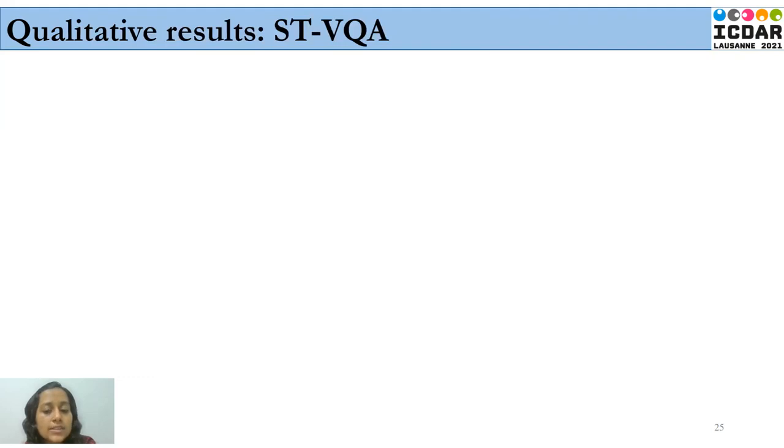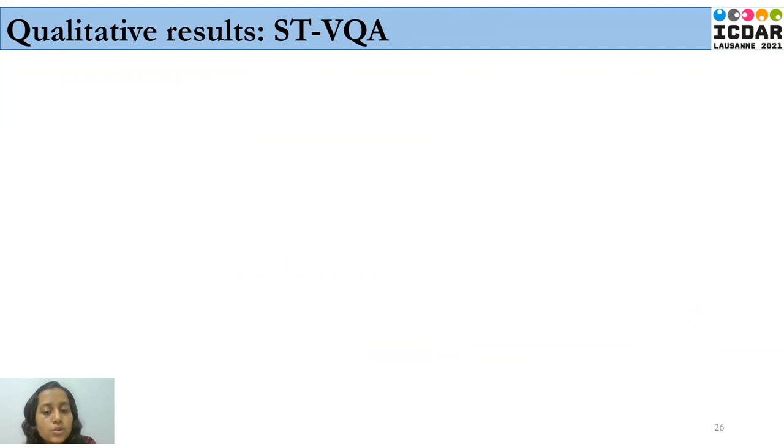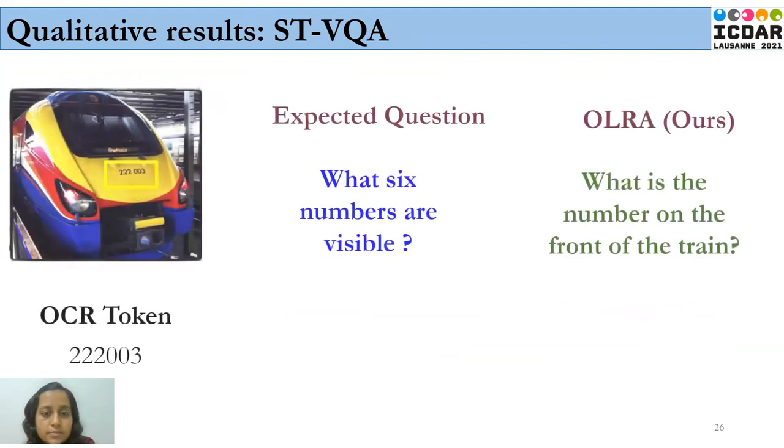Now let us look at some qualitative results. Here is an example of the scene text VQA dataset where the following are the questions generated initially by the baseline approaches and the proposed approach, and the expected question. As we can see, the proposed method generates questions similar to the ground truth questions present in the dataset. Now we will go through a few more examples and see how OLDRA generates questions similar to the expected questions.